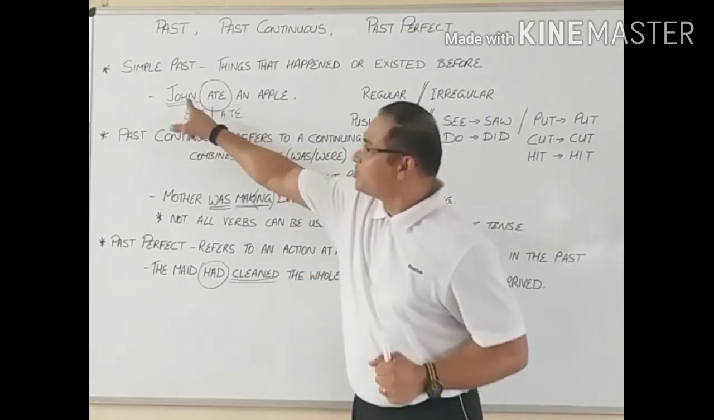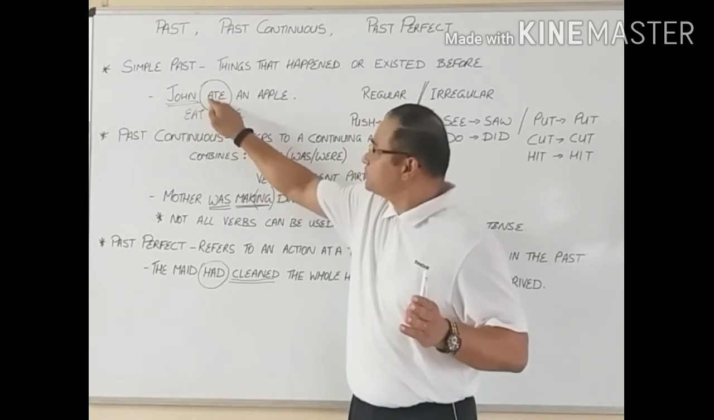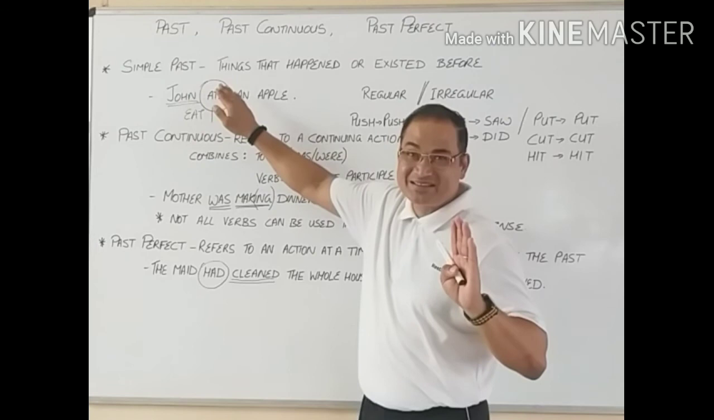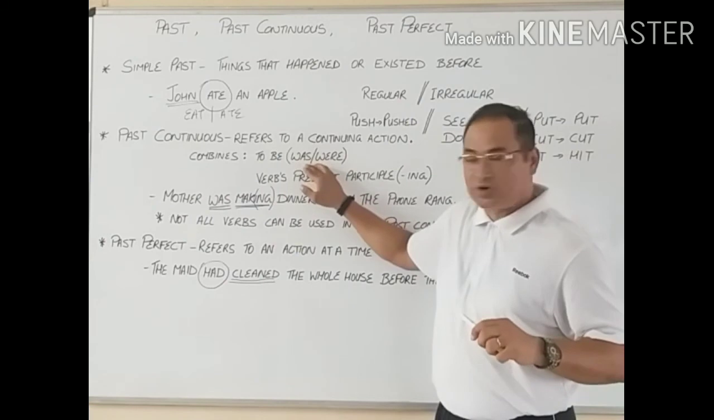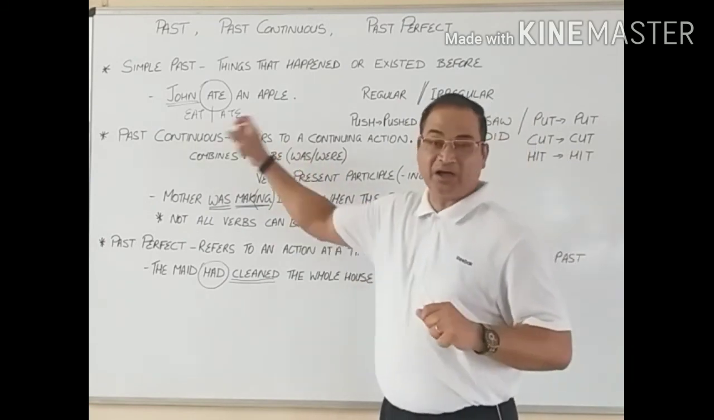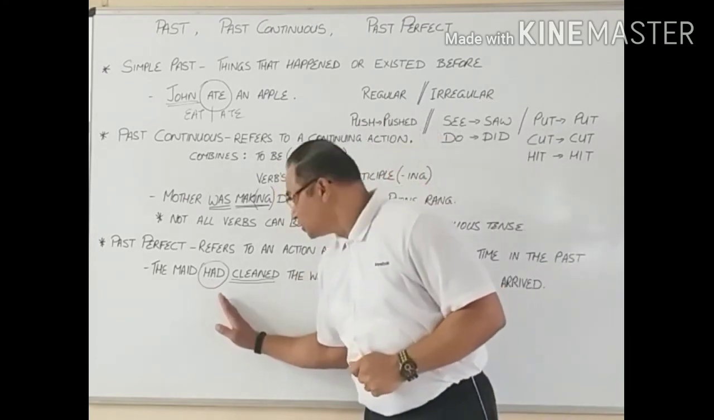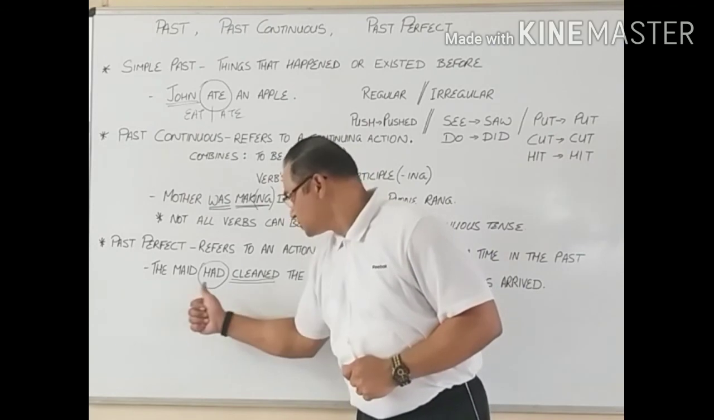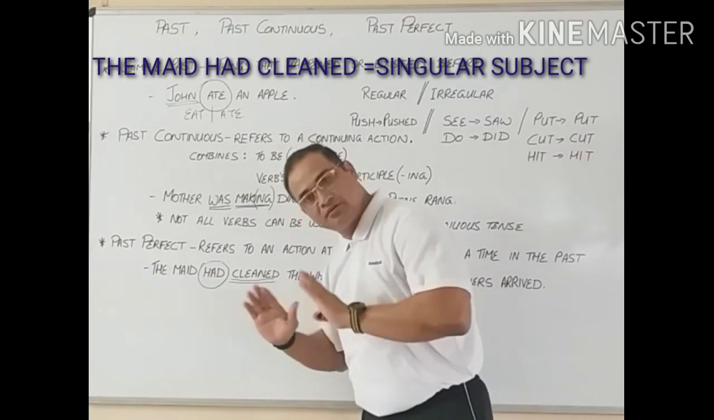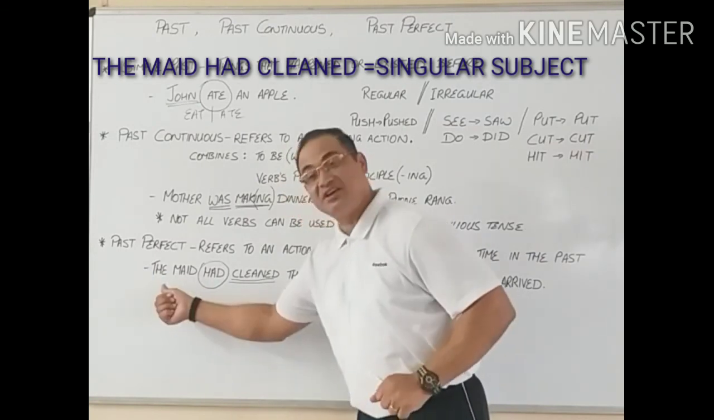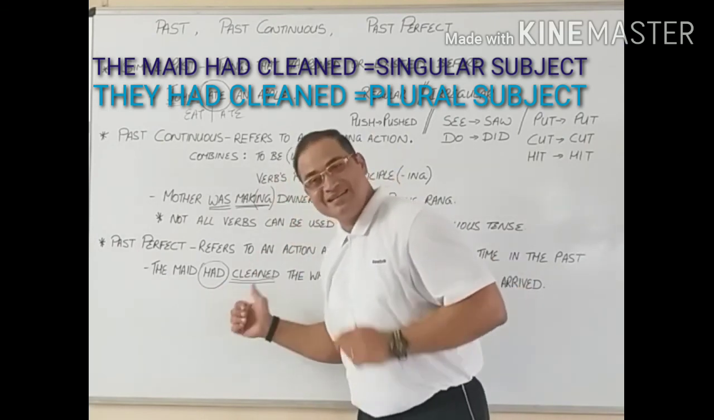Like I told you, no matter what the subject is in the simple past, the verb remains the same. In the past continuous, we use was or were in the verb depending on singular and plural subject. In the perfect tense, no matter what the subject is, this remains the same. If I say the maid had cleaned, singular subject. If I say they had cleaned, plural subject, my verb remains the same.